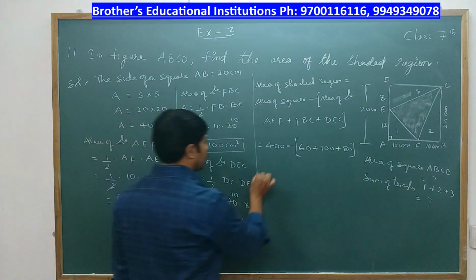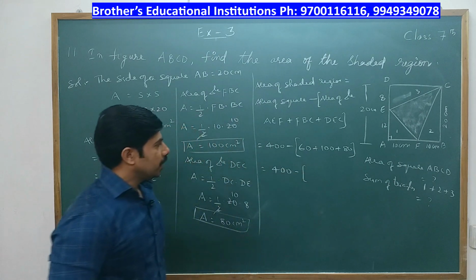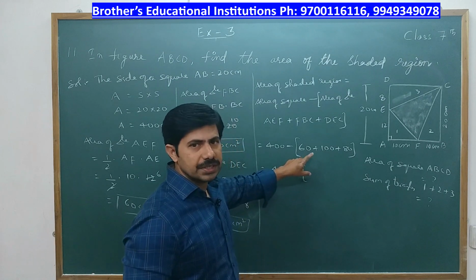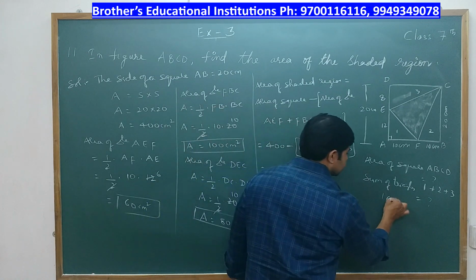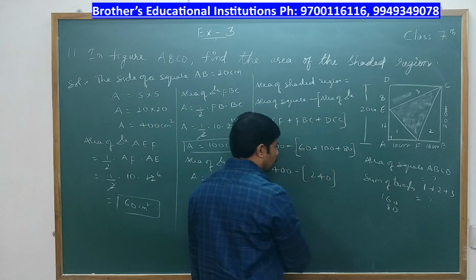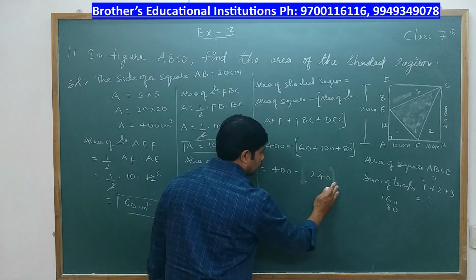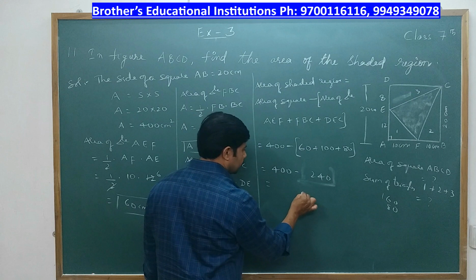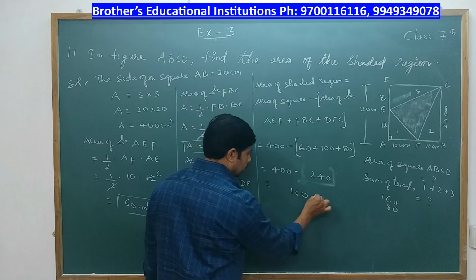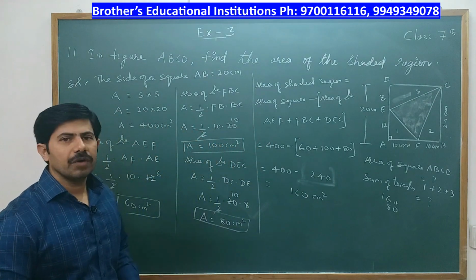So here what we get is 400 minus, 100 plus 60 is 160, 160 plus 80 will be 240. After that we have to subtract 400 minus 240. 10 minus 4 is 6, 3 minus 2 is 1, so 400 minus 240 is 160. So 160 centimeter square is the area of shaded region.